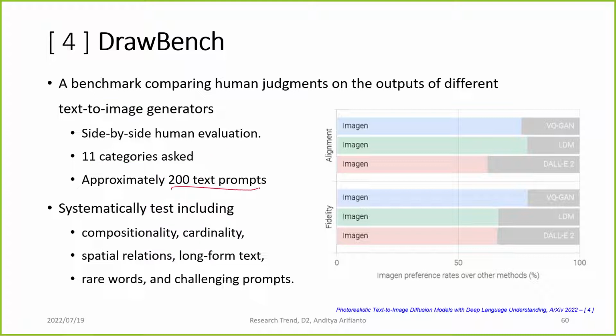The text prompts systematically test compositionality, cardinality, spatial relationships, and so on. And then they show, using this DrawBench, Imagen is favored by humans compared to VQGAN, DALL-E 2, and LDM.